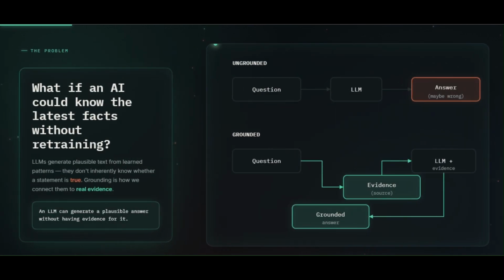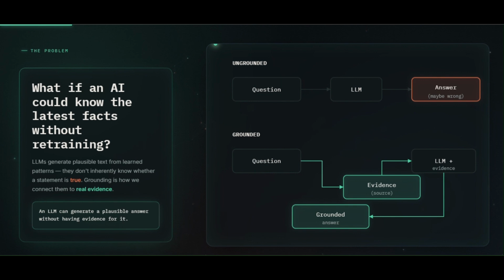Here's the core problem with LLMs. They generate text from patterns learned during training. They don't inherently know whether what they are saying is actually true. That means a model can produce an answer that sounds perfect but has absolutely no evidence behind it. Grounding changes this. Instead of asking the model to rely only on what it learned during training, we connect its answer to real external evidence.